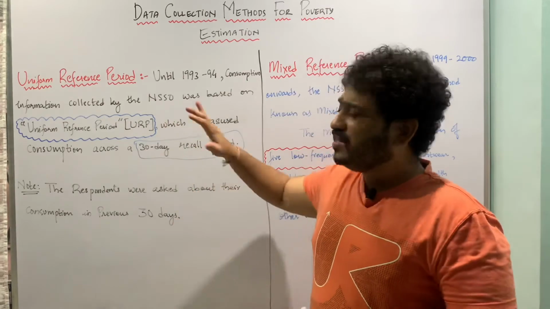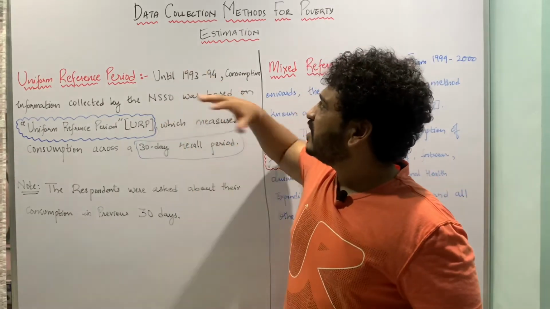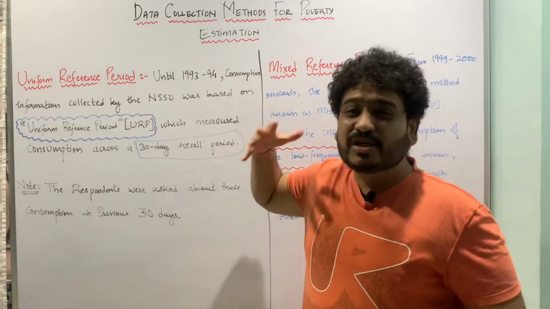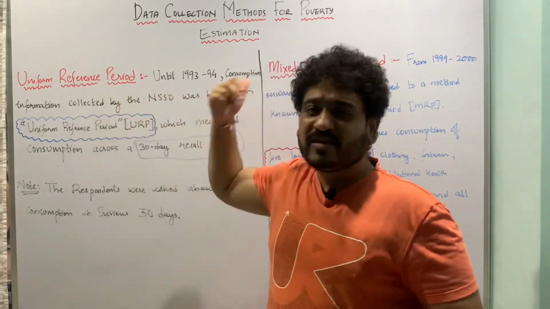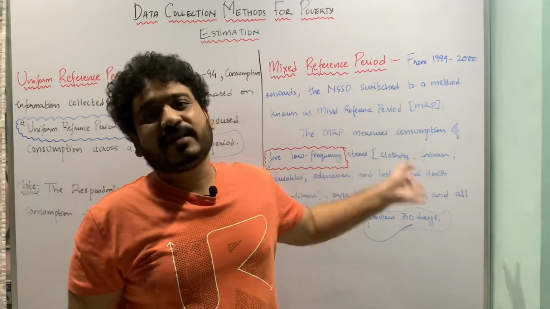So I hope the idea is pretty much clear what the data collection method for poverty estimation looks like in the Indian context. One is called the uniform reference period method and the other is called the mixed reference period method. Please stay tuned.